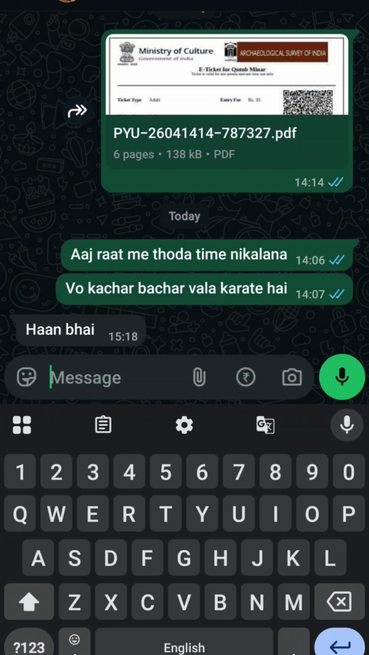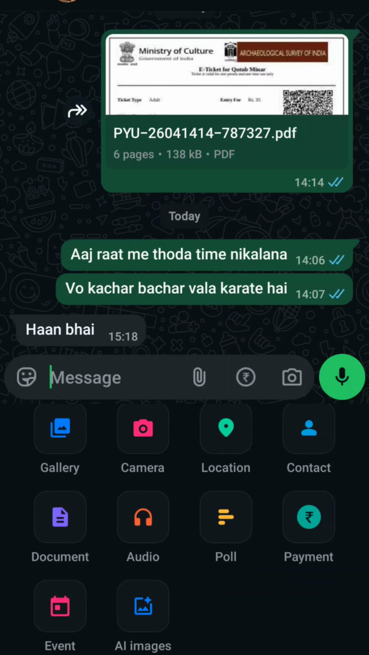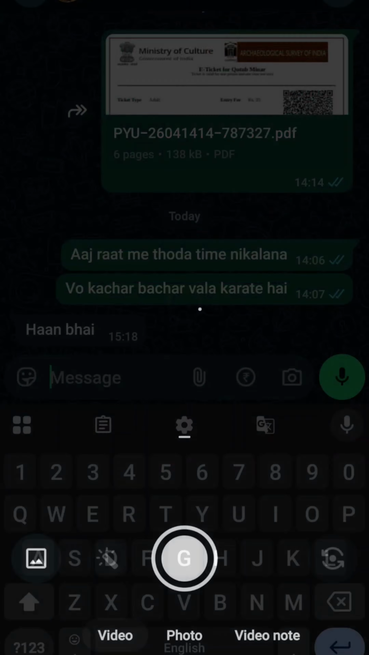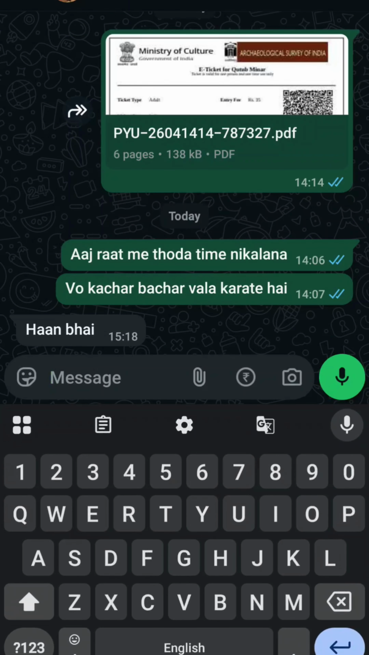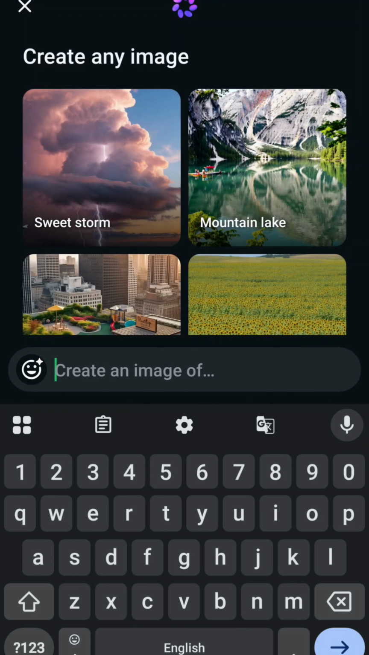So here, if I want to send something to my friend, you can go to this attach, and here you can see AI image. Okay. So these other options were already there. So now we have AI image options. So let's see.